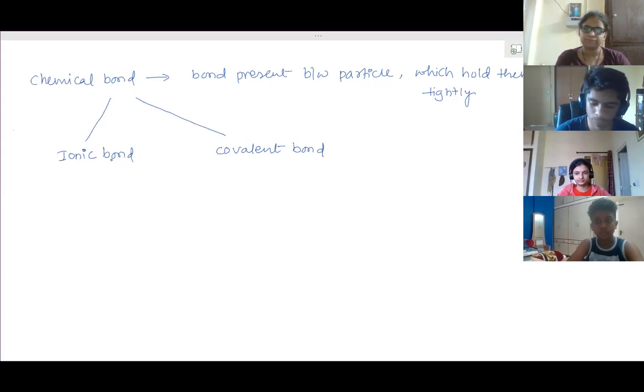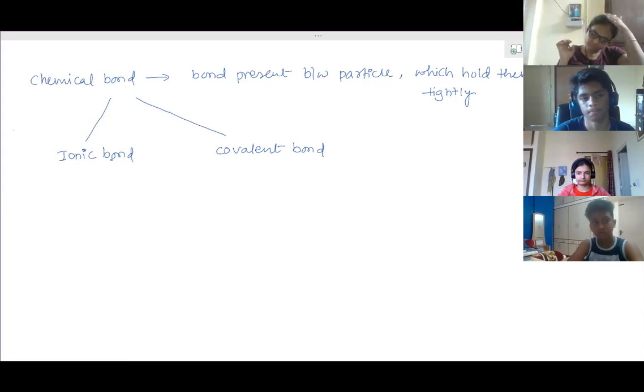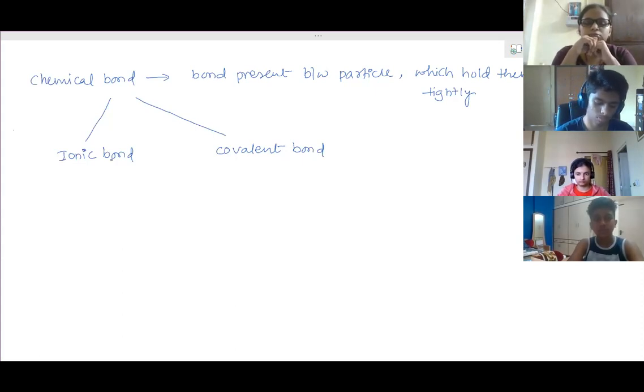And the second bond, the covalent bond, is formed by sharing of electrons. When two atoms share electrons, one is not completely giving the electrons and the second one is not completely gaining those electrons. There is a sharing of electrons. They cannot completely lose or completely gain, so they share the electrons between them. Due to sharing, the electrons attach to both of them, and revolve around both the atoms because they are shared electrons.